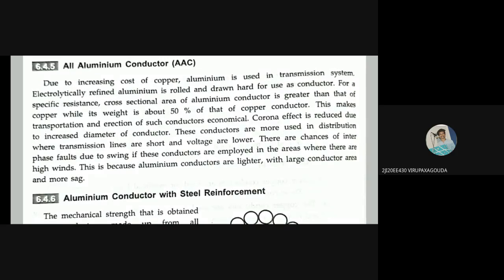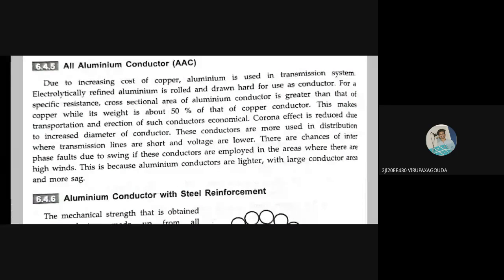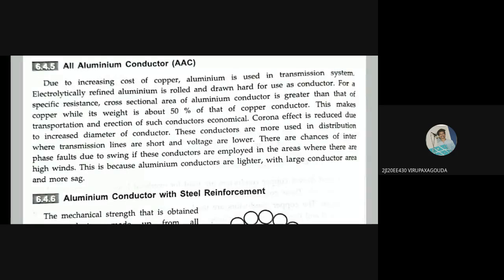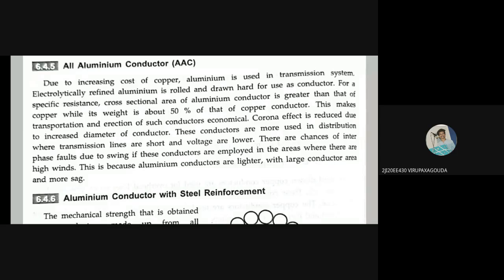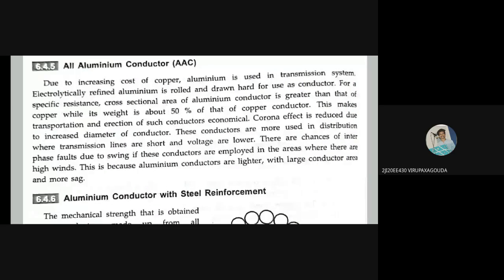Okay, so AAC is where the weight is 50% less, and at the same time it is used more often in distribution and transmission lines where they are short. You know, transmission lines can be divided into three types: short, medium, and long transmission lines. So in short lines, these are used. There are chances of interphase fault due to swing of these conductors. So this is one of the disadvantages. So that is why they are used in areas where there are high winds.